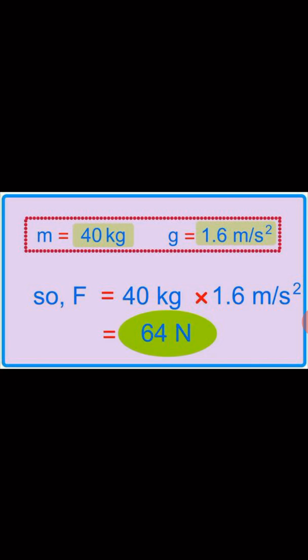So you need to take the mass, that is 40 kg, and multiply it with the given value of g, that is 1.6. So 40 into 1.6 will give you 64. The unit of force is the same as the unit of weight, that is newtons, given by capital N. So here again, mass is converted to weight by multiplying with the value of g.